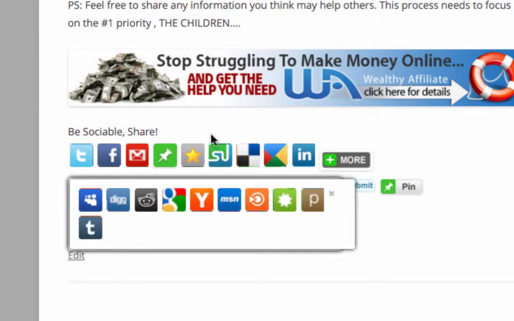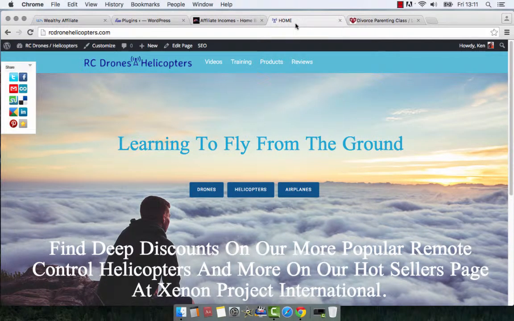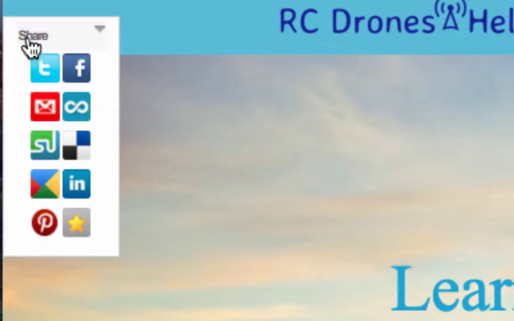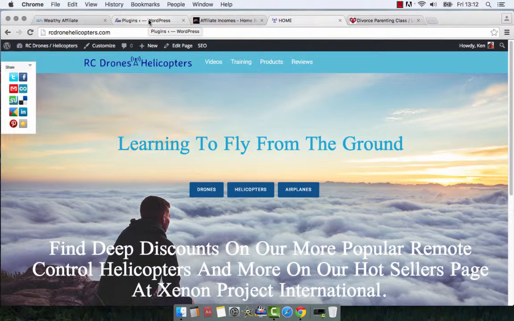It gives you the different social medias. And the other one is the Sociable Skyscraper. So if you like to put your social buttons up here in the corner on the left-hand side, that's Sociable.